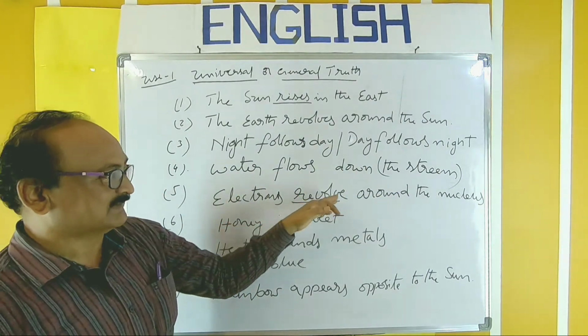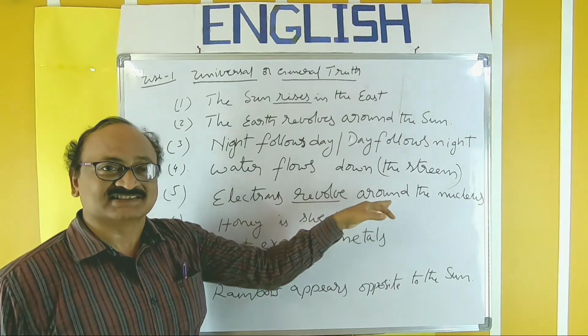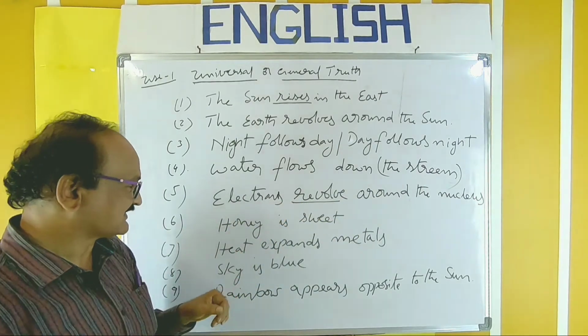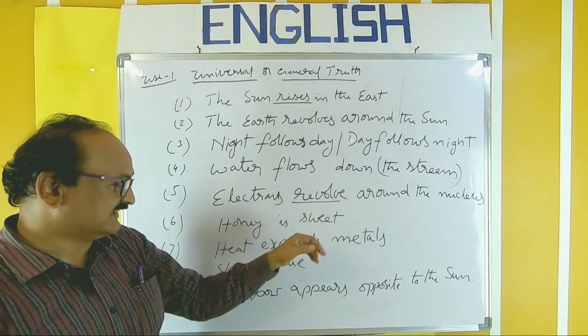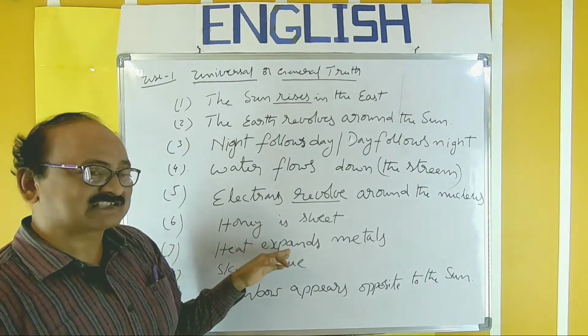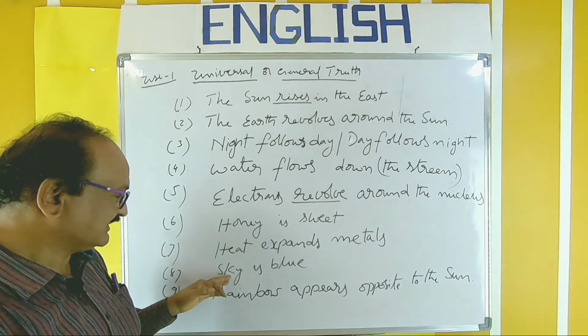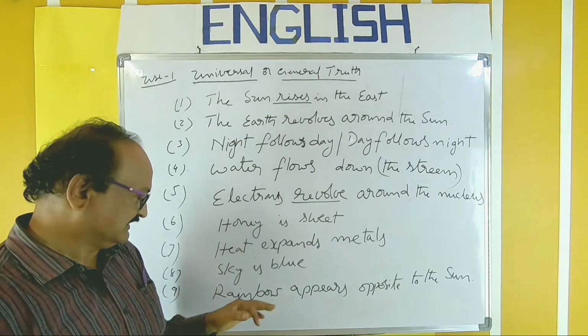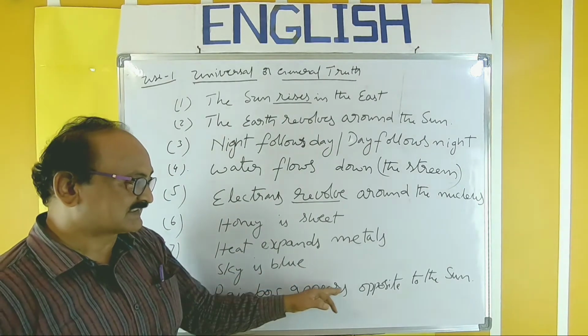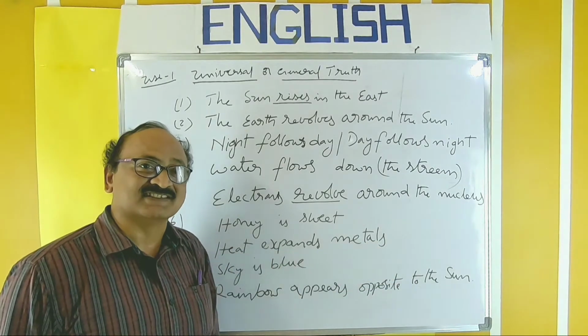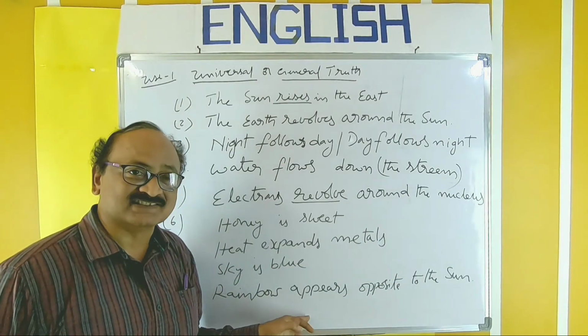Electrons revolve around the nucleus. This is example from sciences. Honey is sweet. Heat expands metals. Another example from sciences. Sky is blue. Rainbow appears opposite to the sun. So always it happens like this.